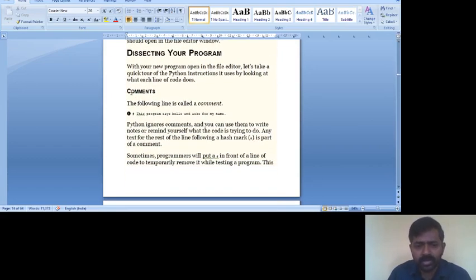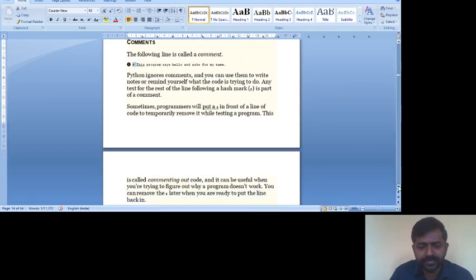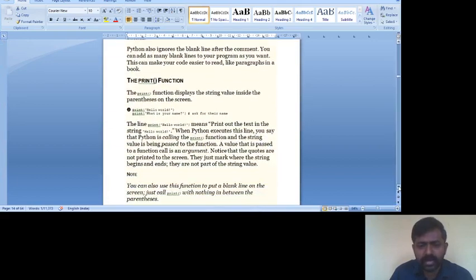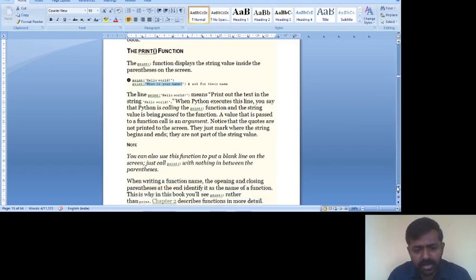It talks about the comment. Anything that begins with hash is known as a comment. The next thing is the print function, which is used to display data onto the screen. Here hello world is printed. In the second statement you can see hello world is printed, and what is your name is also printed on the screen. If you want to print anything on the screen, we must use the print statement.